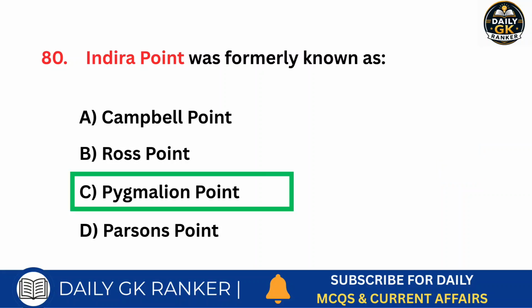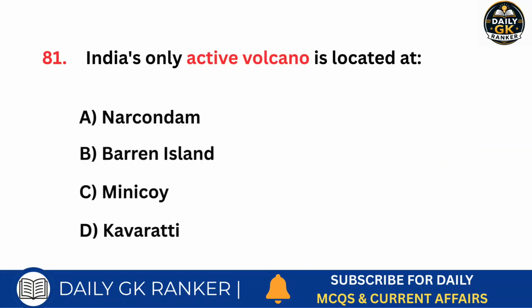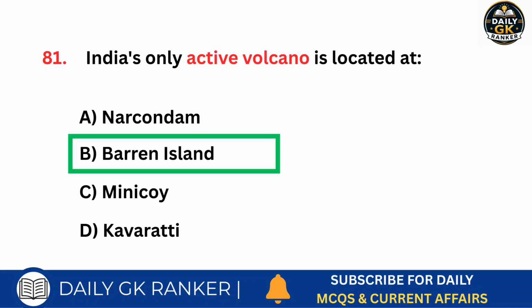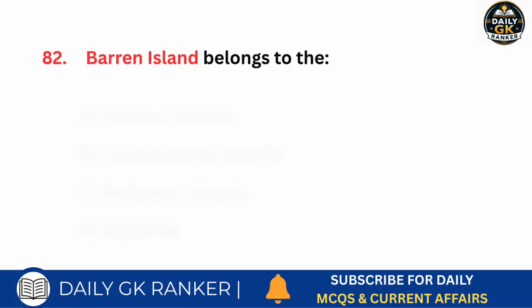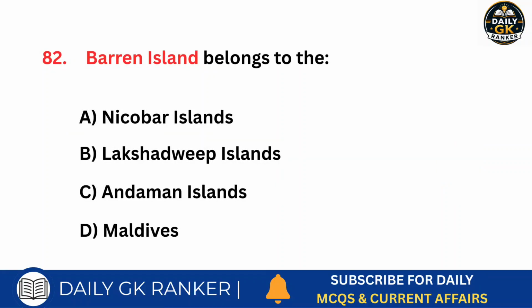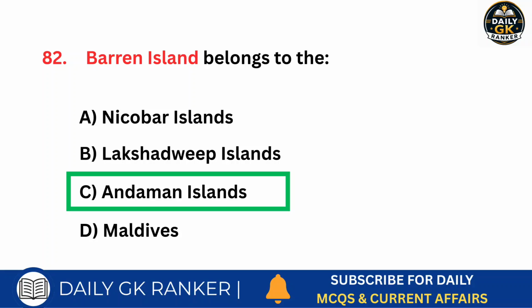Answer is Pygmalion Point. India's only active volcano is located at which island? Answer is Barren Island. Barren Island belongs to which island group? Answer is Andaman Islands.